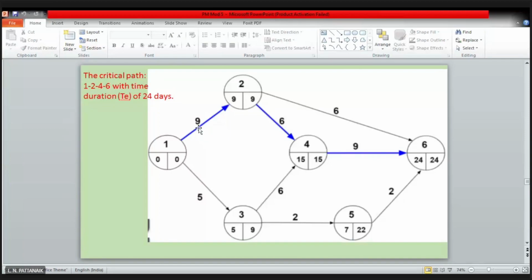टाइम है, ठीक है, उसको हम ऐड कर दे रहे हैं। तो 9 plus 6 plus 9 is 24, that is the duration or the minimum duration for the project completion. It is similar to your CPM, but what makes the PERT calculation different? So there comes the role of standard deviation.